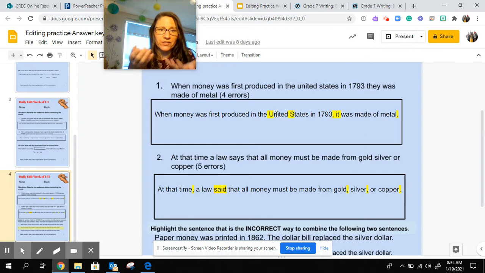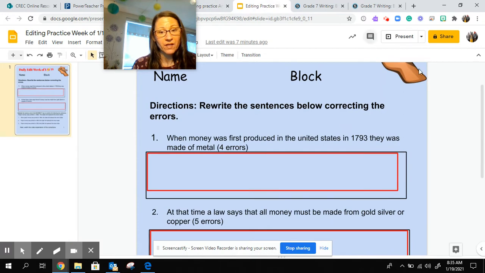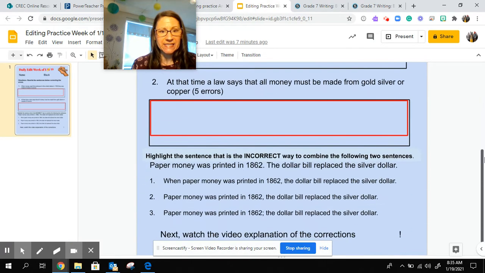I can consider the United States as one name. It's not 2 separate names. Although it's 2 different words, it's one title. So United States is one. The comma after 1793, because of the dependent clause that's at the beginning of the sentence, is two. Changing they to it is three. And then the last one is the period at the end of the sentence. Very, very important.